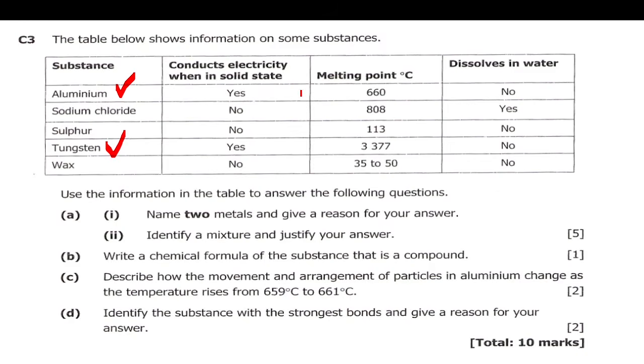Then the other reason is that metals are usually insoluble in water. Aluminium is usually insoluble, and tungsten. And also metals have high melting points. When you look at this, 660 degrees Celsius is a high melting point, and when you look at this, 3377 degrees Celsius is also a high melting point.